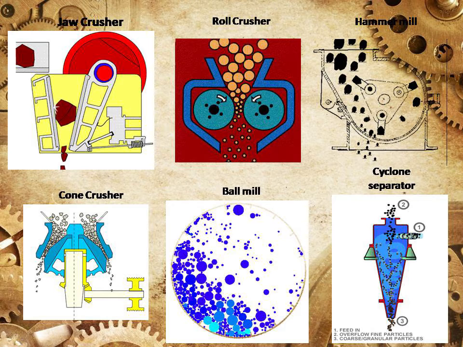Different equipments like jaw crusher, roll crusher, hammer mill, cone crusher and ball mill are used in the chemical industry for size reduction. You can see these equipments in this slide and they are also available in our laboratory. Coarse particles and fine particles can be separated by the cyclone separator. It is also available in our laboratory.